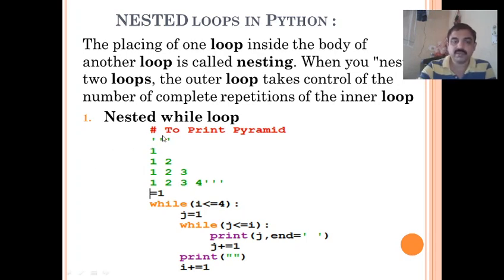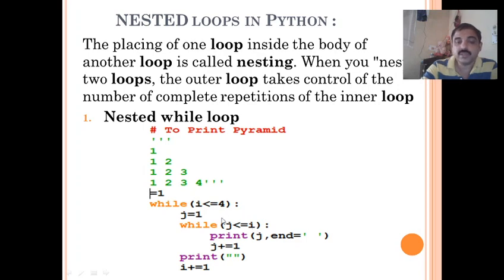We'll come to know clearly with this example. To print a message like this, 1, 1 2, 1 2 3, 1 2 3 4 and so on, we can just write the following statements. So I equal to 1, while I less than or equal to 4. First time I value will be 1, so 1 is less than or equal to 4. J equal to 1, while j less than or equal to I.